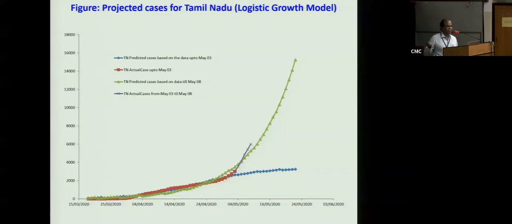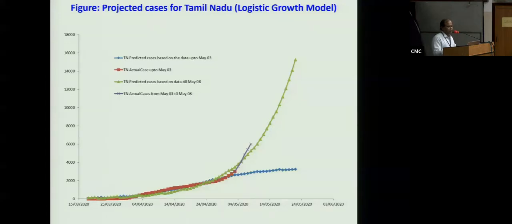So now the trend is totally different. What we are saying here is that by the end of May, we should be able to get around 1,20,000 cases as a worst case scenario to be reported in Tamil Nadu. So see, this tells you how closely the projection is coming along with your observed data. Therefore, you are confident this is what's going to happen.